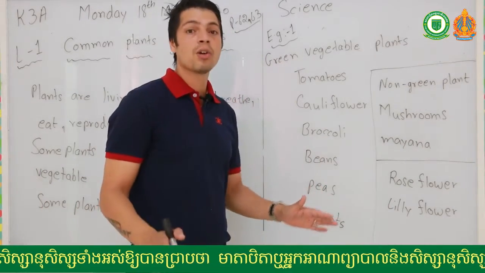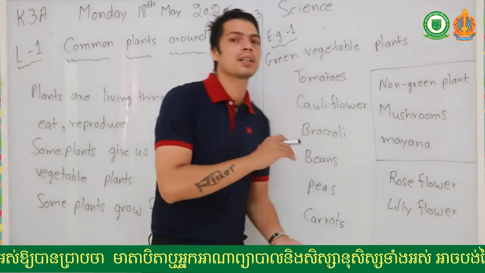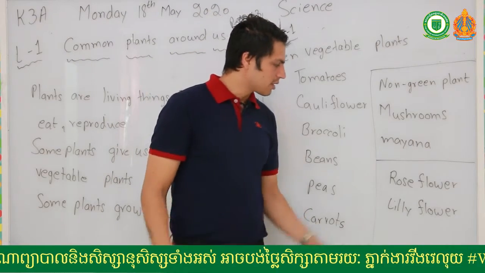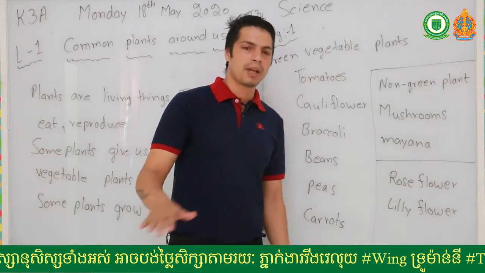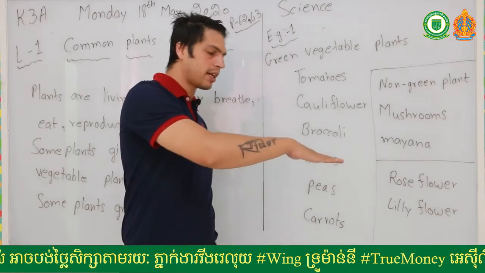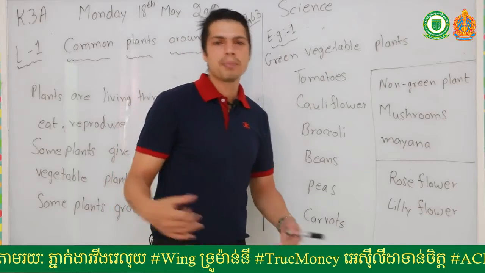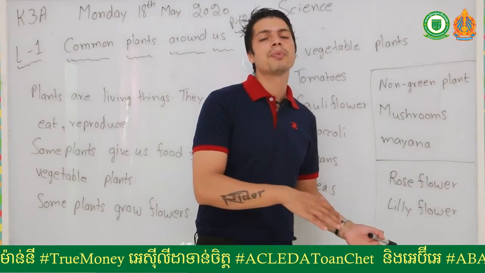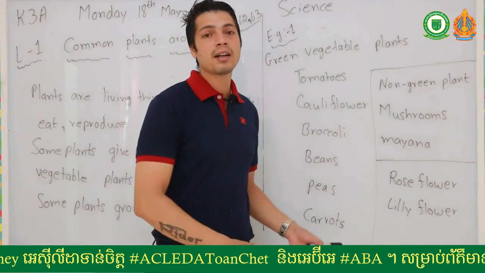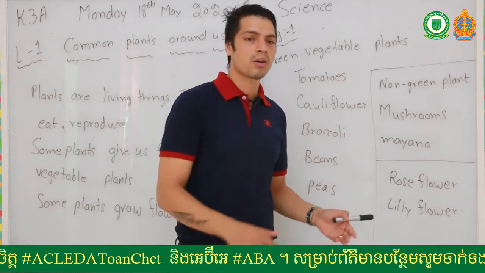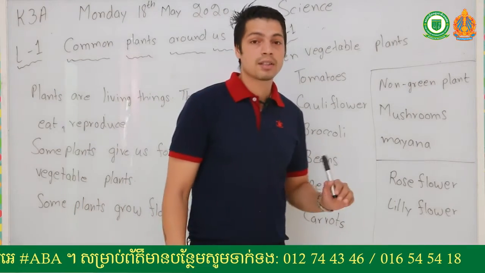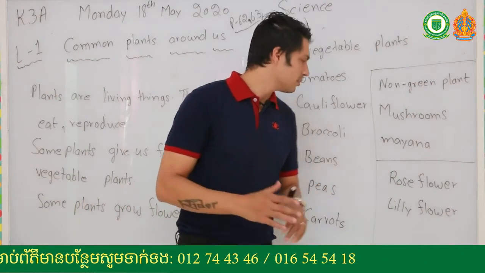Like at home we have plants, we have small plants that grow flowers. Some plants can grow a little big, like this high, but some plants we can keep inside the house. But the plants that grow big we cannot keep inside the house, we keep them in the garden. But some plants we can grow inside the house, and they grow flowers. So these are small plants.